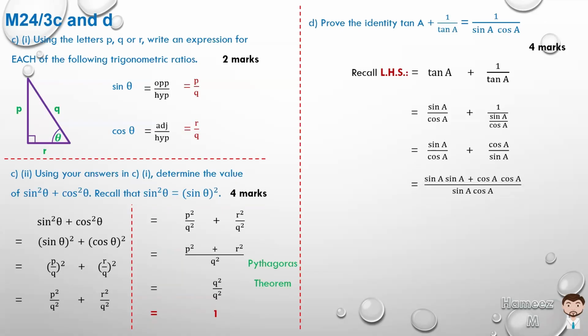Sine A times the numerator, sine A plus cos A, is sine A times sine A, which is sine squared A, plus cos A times cos A, which is cos squared A. From the fact that we just proved in part 2, for any angle, sine squared A plus cos squared A is equal to 1. Then that is equal to 1 over sine A cos A, which is your right-hand side. So we have proven it, which can be written as a small square box to show that we have shown the proof, or the Latin phrase QED, which means quod erat demonstrandum.